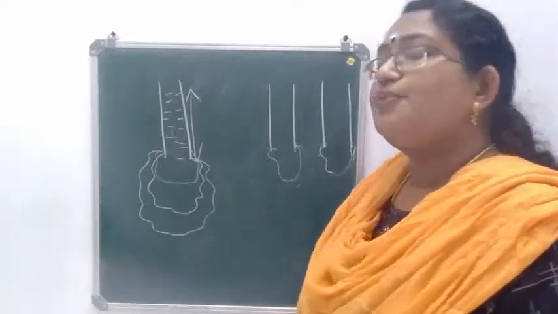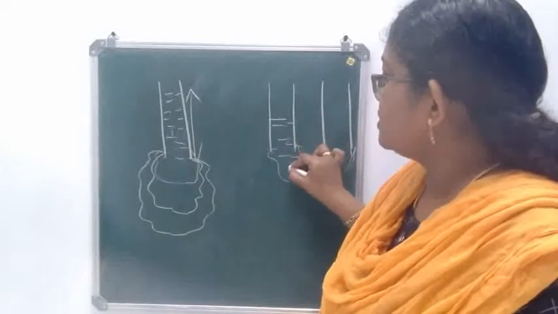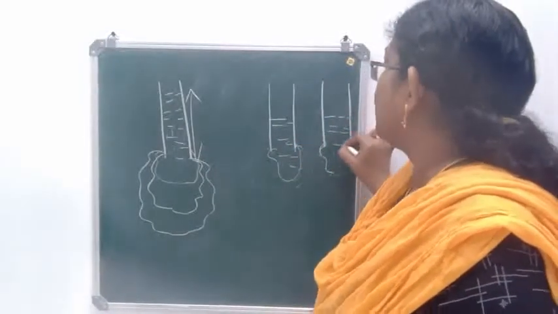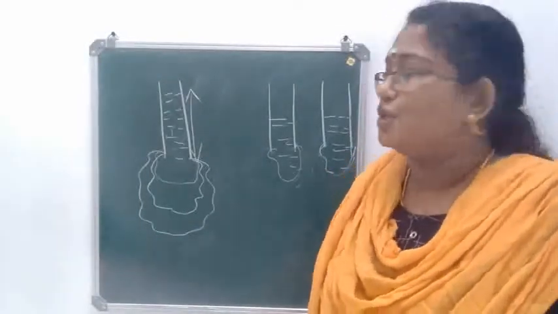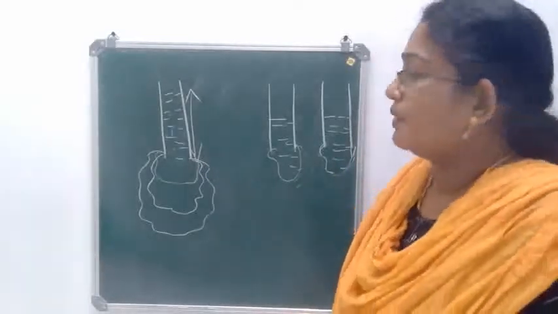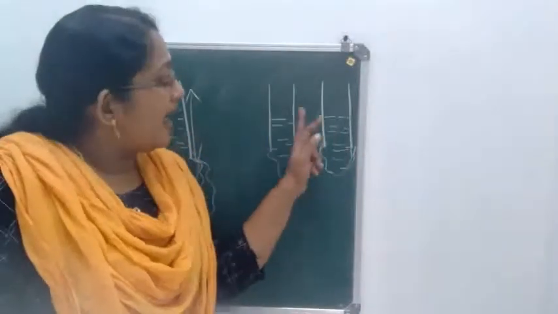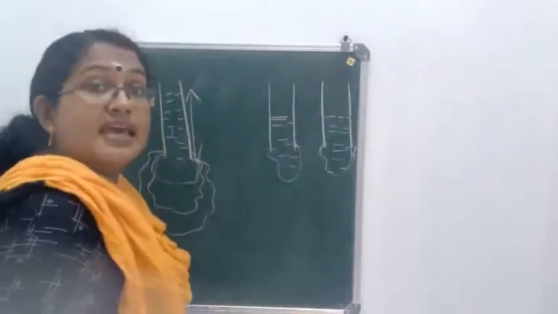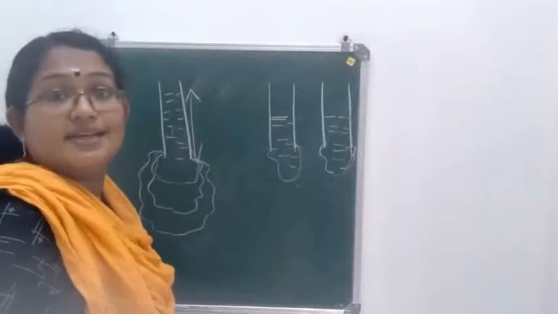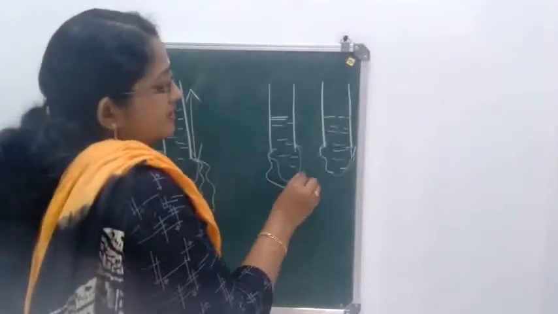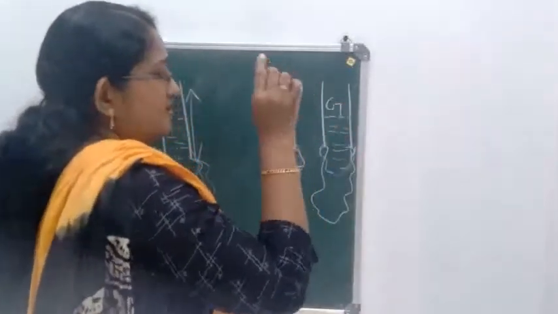Now, in the first tube, I am going to pour water. Water is poured, and in the second one, I am pouring glycerin or mercury. So after these two, that is water as well as glycerin, the height of both these things is the same. That is, equal amounts of glycerin and water are taken. Here it is water, here let it be glycerin. Now the bulge here is this.